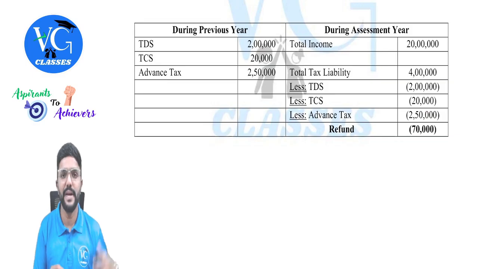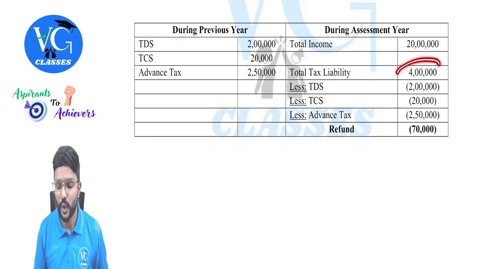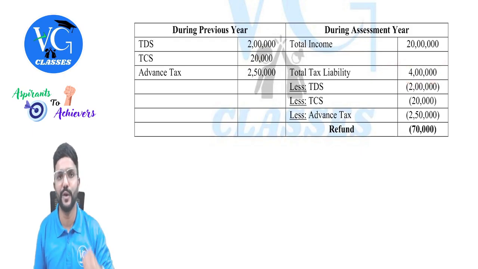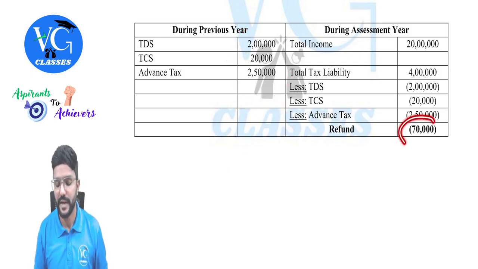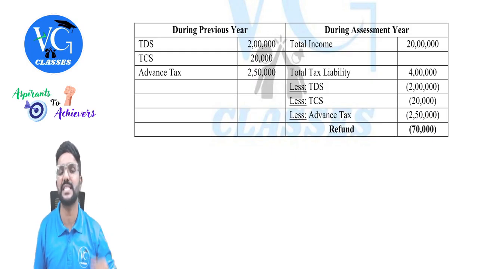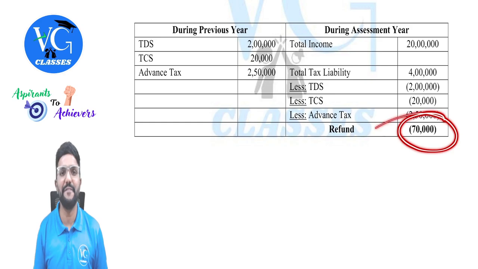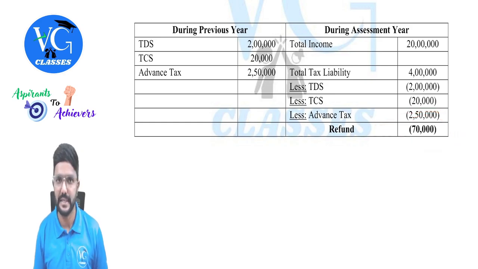So you can see already in the previous year, TDS deposited is 2 lakh, TCS collected and deposited is 20,000, and advance tax is 2 lakh 50, whereas the total tax liability of the assessee is coming to only 4 lakh. So if I reduce all these three credits, then we are getting a negative figure of 70,000. That means the assessee has already paid excess tax, either directly or indirectly, during the previous year. So you can claim a refund of this by filing the returns, guys.